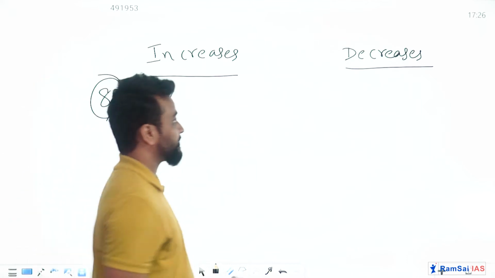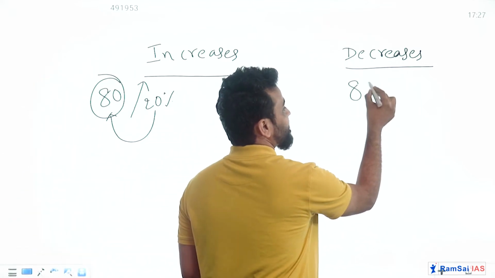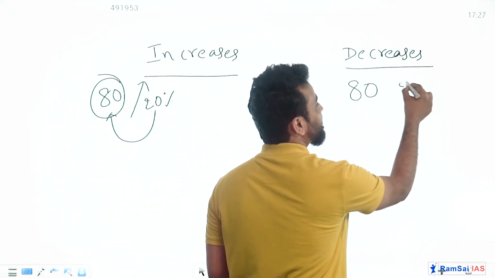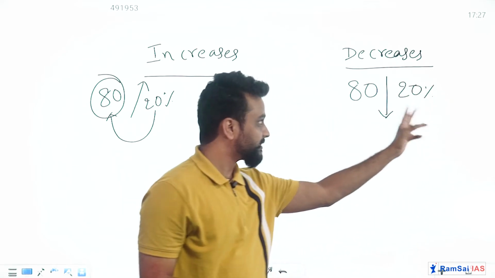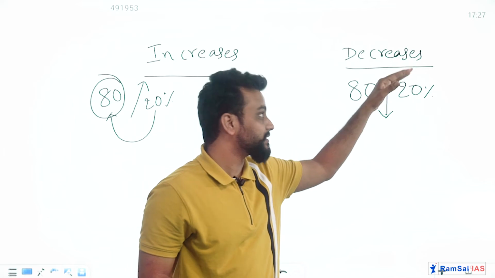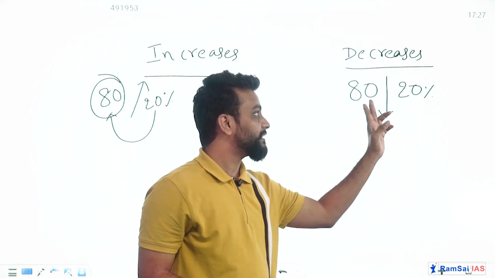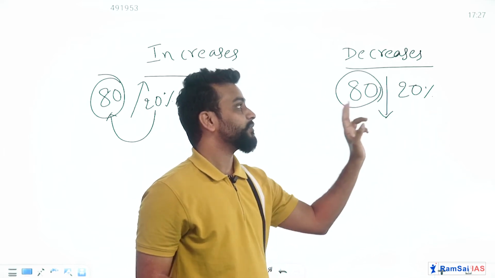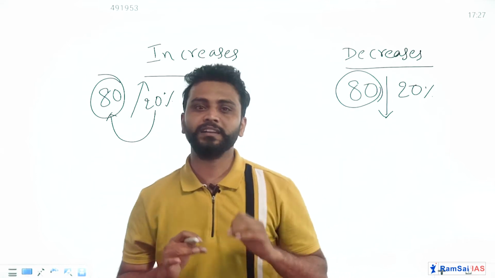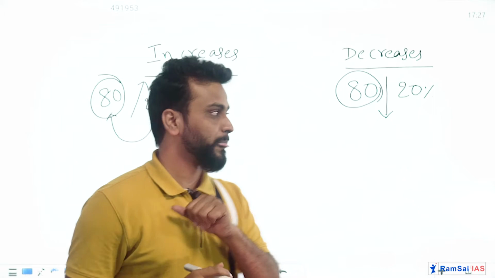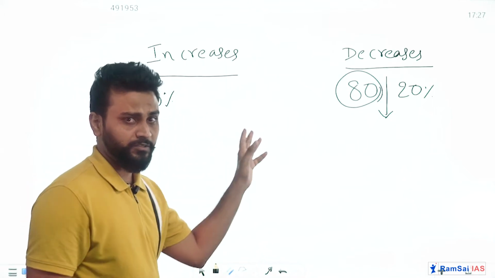And in the same way, yesterday's petrol price was 80 rupees and today it is decreased by 20%. Here also you have to find out 20% of 80 and then subtract the 20% of 80 from the original value, that is 80, to get today's value, right? Now this takes some extra time while you are calculating in the problems. Then don't worry, I'll give you shortcuts for this.